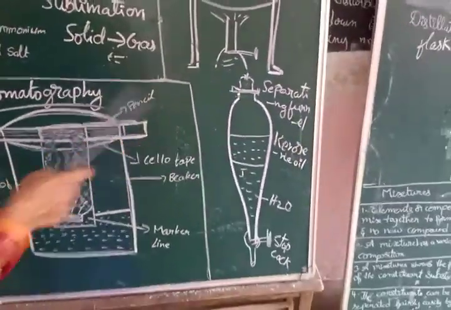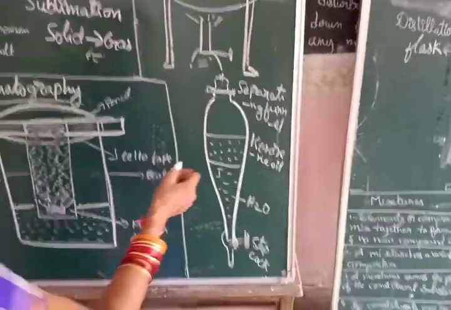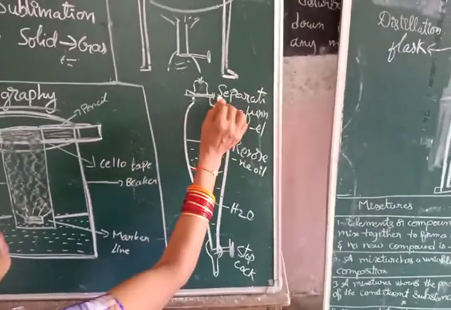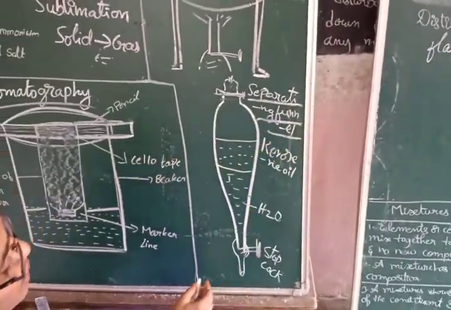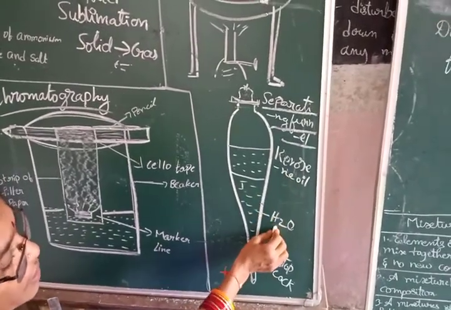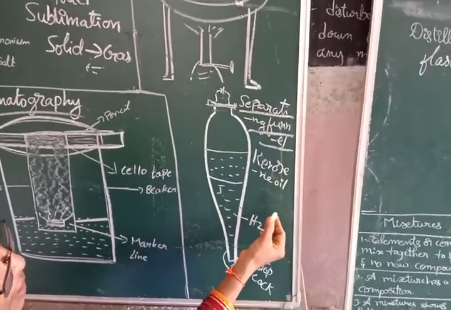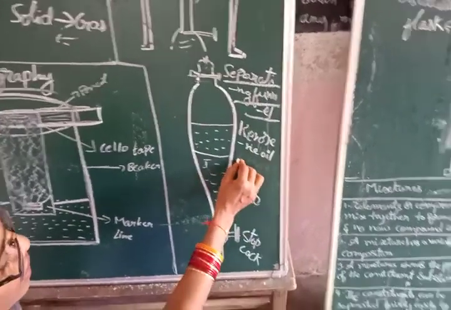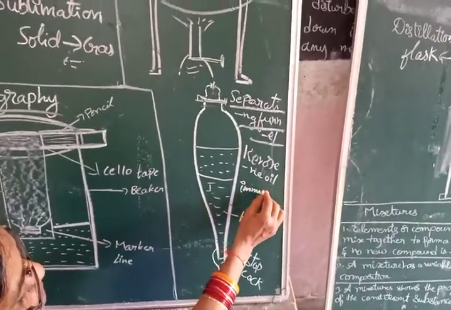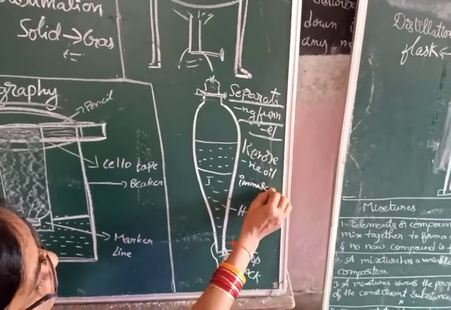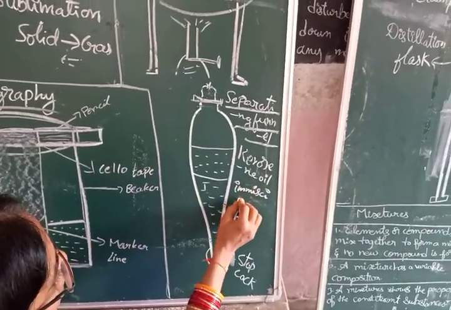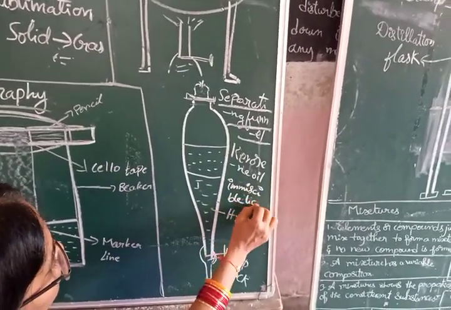This is the separating funnel. We are using this for separating oil from water. Kerosene oil or coconut oil and water, that mixture we call immiscible liquids. Both are immiscible liquids.